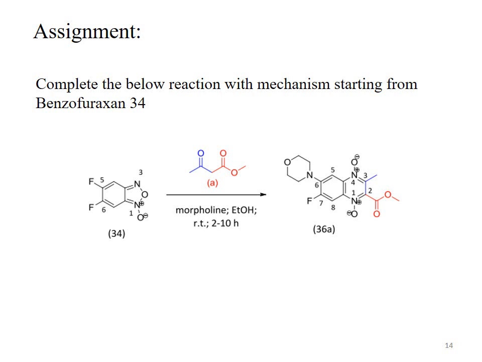Dear students, this is an assignment for you. Complete the below reaction with mechanism starting from benzofuroxane, compound number 34. The mechanism is the same as we have discussed in our previous lecture, or in the condensation reaction of the phenol with benzofuroxane system. But at the end, the 6-substituted compound 36 containing fluorine atom over here, that fluorine is substituted with the morpholine. So one extra step will be added in the mechanism.